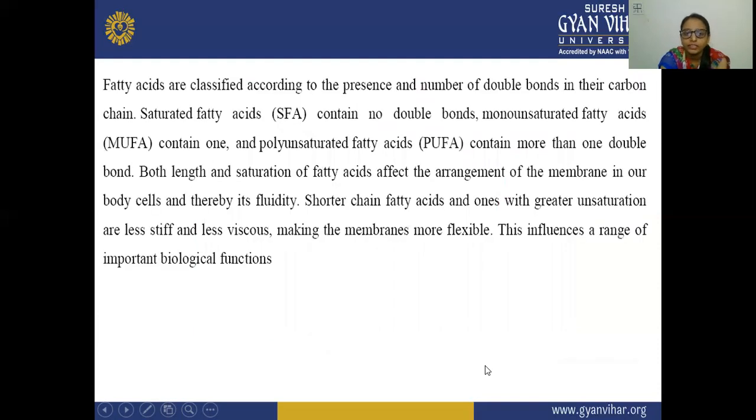Next, fatty acids are classified according to the presence and number of double bonds in the carbon chain. Saturated fatty acids contain no double bond, monounsaturated contain one, and polyunsaturated contain more than one double bond. The length and saturation of fatty acids affect the arrangement of the membrane in our body cells, and therefore its fluidity. Fatty acids with greater unsaturation are less stiff and less viscous, making the membrane more flexible. So this influences a very wide range of important biological functions.